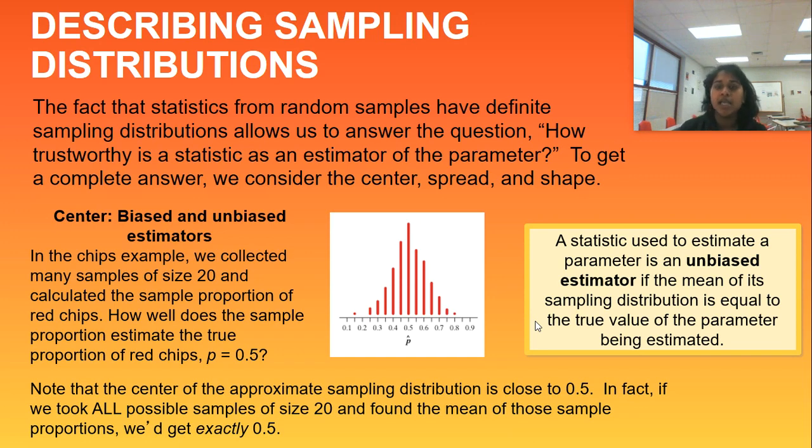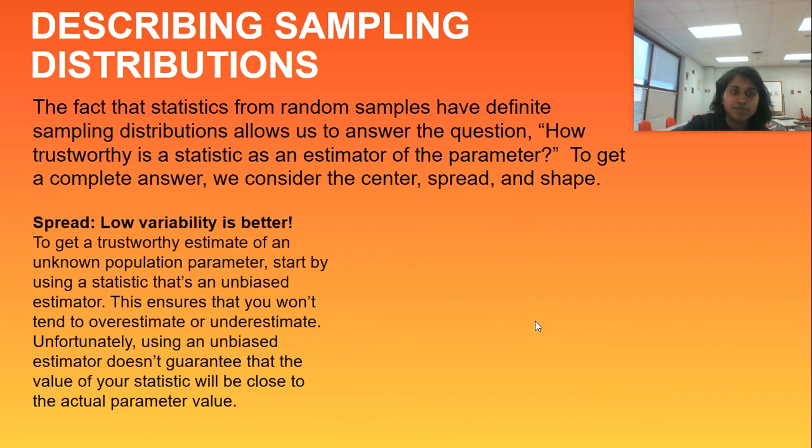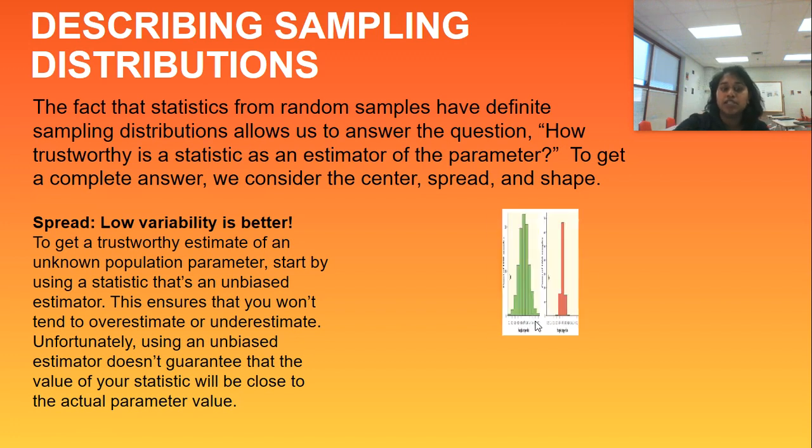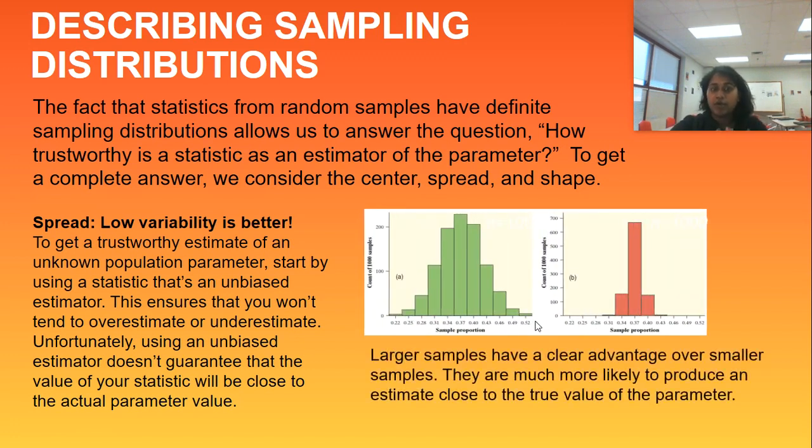It is important that you recognize that for an unbiased estimator, the mean of the sampling distribution must be equal to the true value of the parameter being estimated. Okay, spread. We've talked about center. We're not going to talk about unusuals, but we are going to talk about our spread. Low variability is best. To get a trustworthy estimator of an unknown population parameter, start by using a statistic that is already an unbiased estimator. Median, already pretty unbiased. This ensures that you won't tend to overestimate or underestimate. Unfortunately, using an unbiased estimator does not guarantee that your statistic will be the actual parameter value, and I want to note this right here.